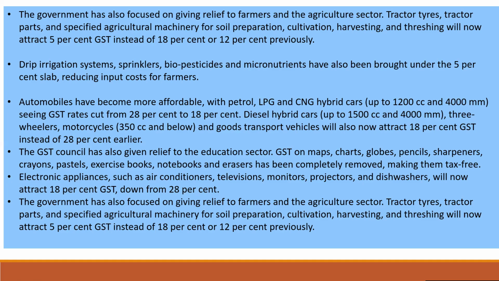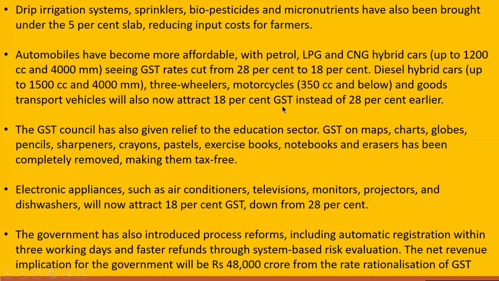The government has also focused on giving relief to farmers and the agriculture sector. Tractor tyres, tractor parts, and specified machinery for soil preparation, cultivation, harvesting, and threshing will now attract 5% GST instead of 18% or 12% previously. Drip irrigation systems have also been brought under the 5% slab, reducing input cost for farmers.